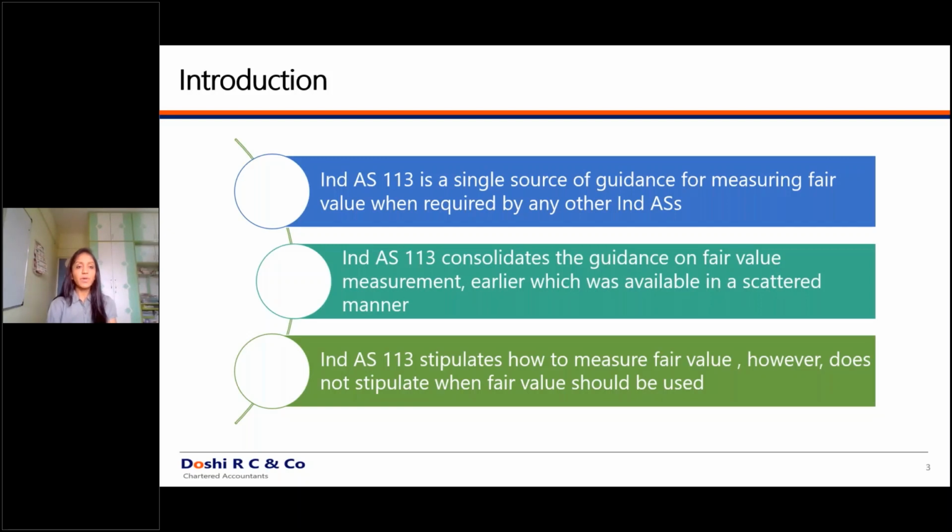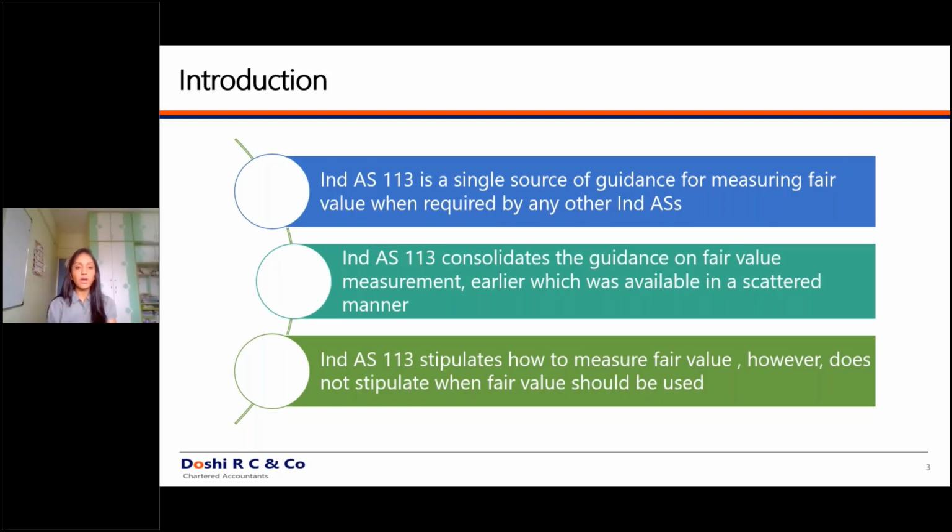An asset or a liability in accordance with Ind AS 113 can be a standalone asset or liability, or it can be a group of assets or liabilities. As per the standard, you can measure the fair value of a standalone asset, or it can be a group of assets. But why have they specified this? If you remember the impairment standard, that is Ind AS 36, which is similar to the Indian GAAP, they have said that you have to mandatorily prepare a CGU, a cash generating unit.